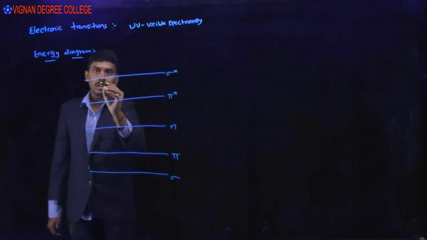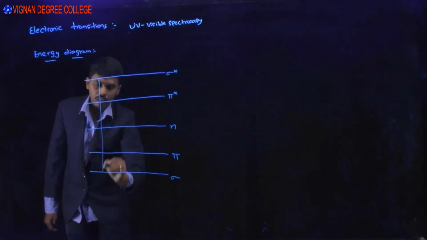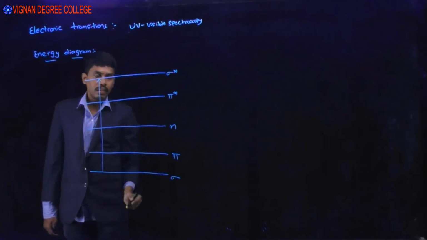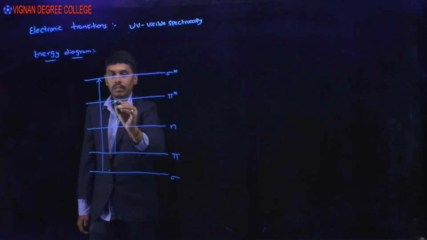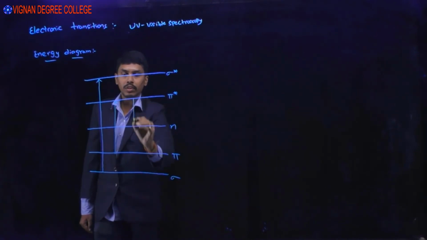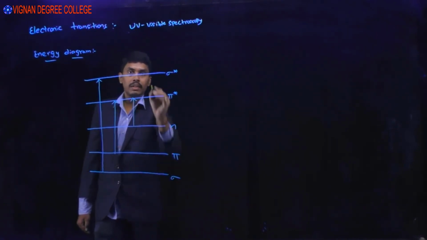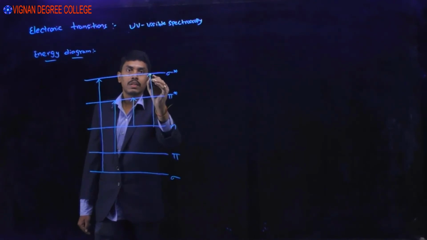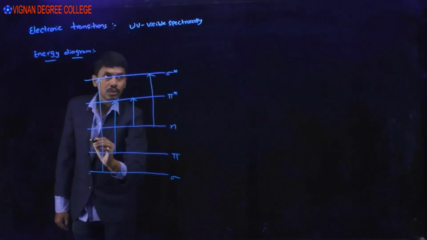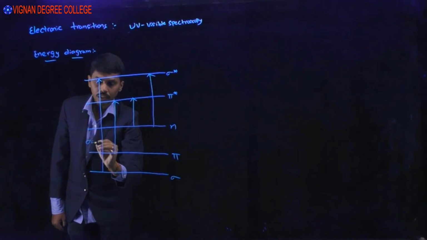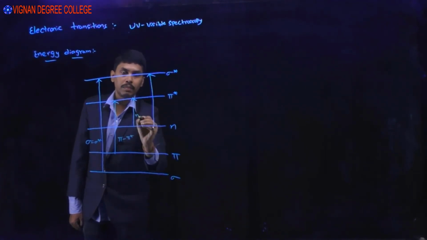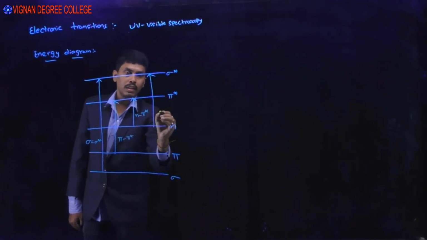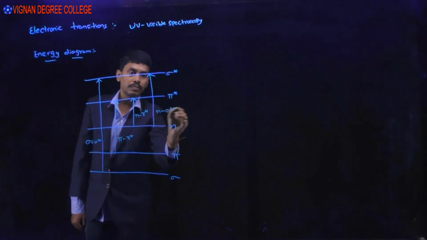Okay, the transitions are from sigma to sigma star, pi to pi star, n to pi star, and n to sigma star. Okay, this corresponds to sigma to sigma star, this is pi to pi star, this is n to pi star, and this is n to sigma star.